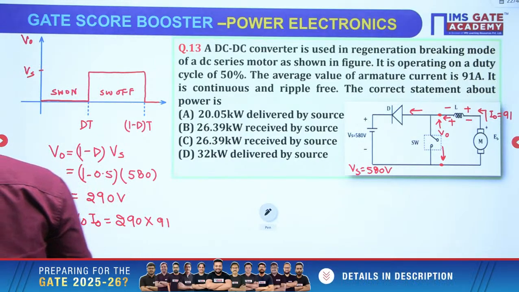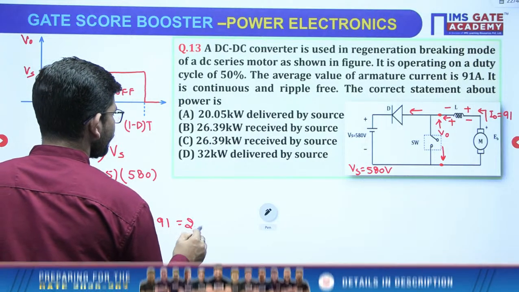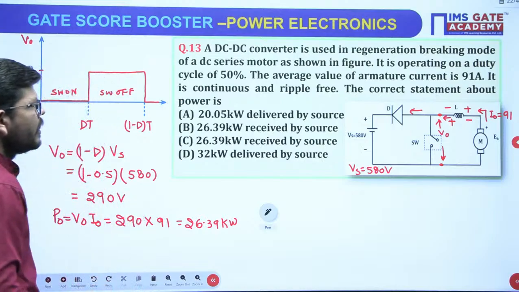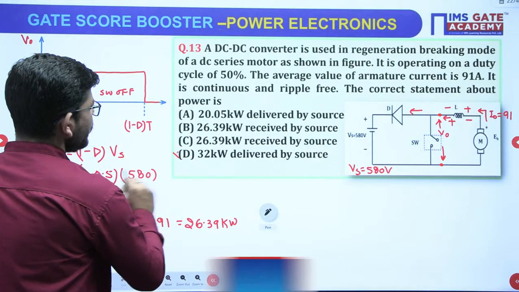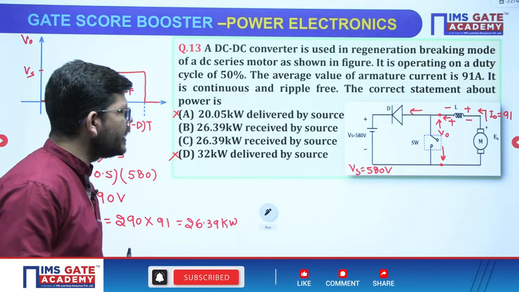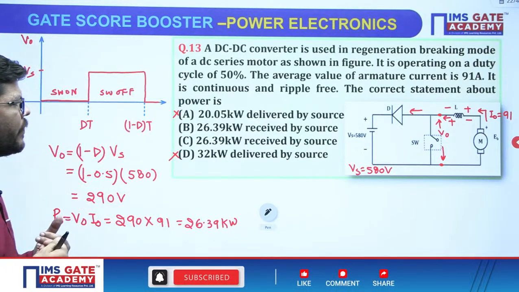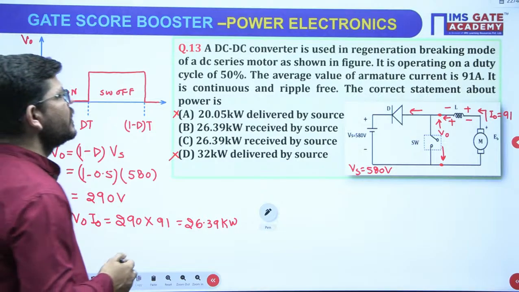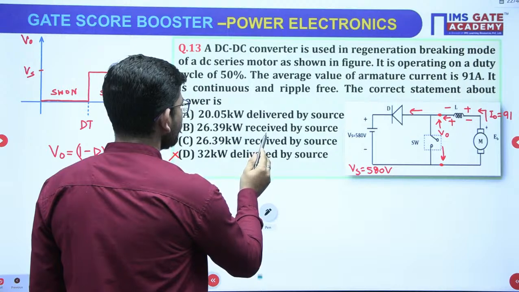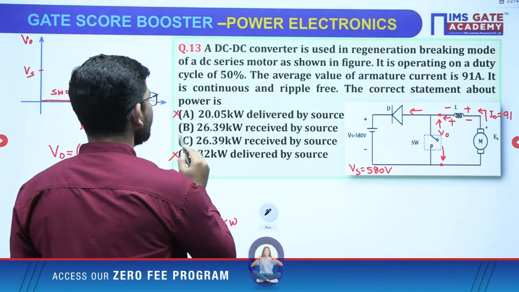It is 26.39 kW. So 26.39 kW received by the source. Both the options are the same, right? Any one might be correct.